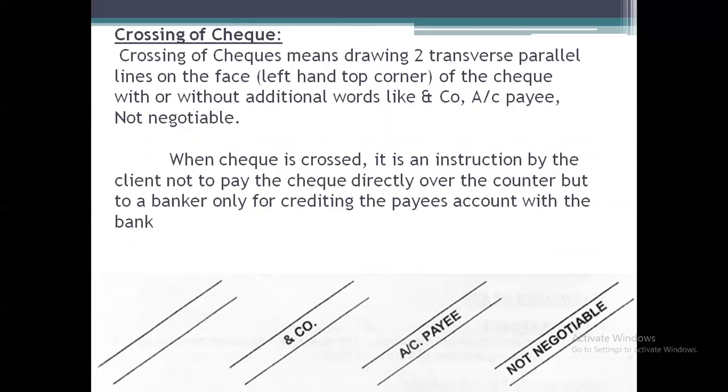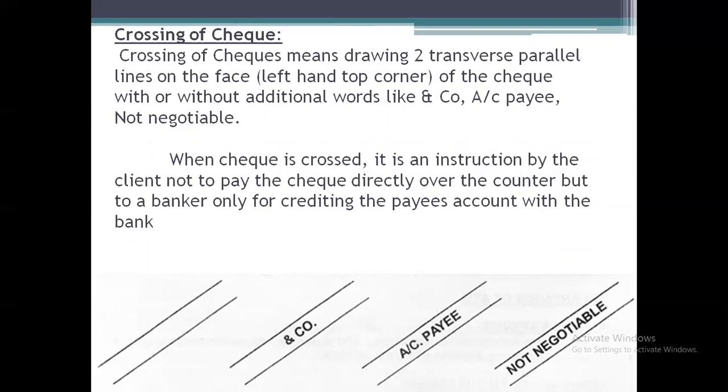When you see the specimen copy of the check, and at the top left hand corner you see two parallel lines drawn, then that check will be called a crossing of check.